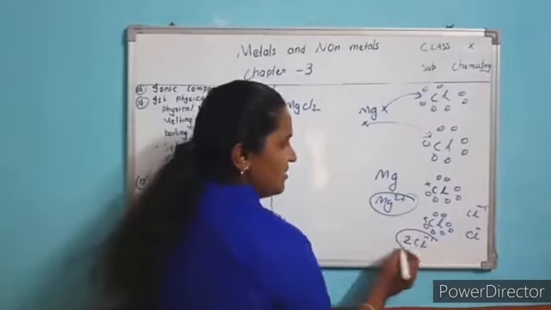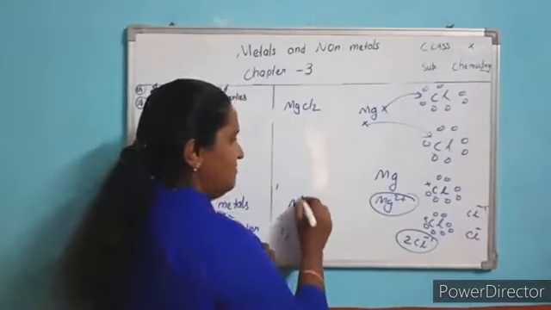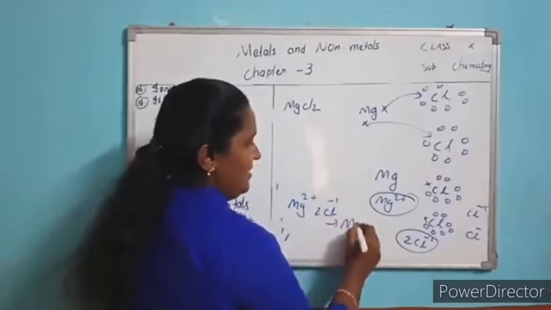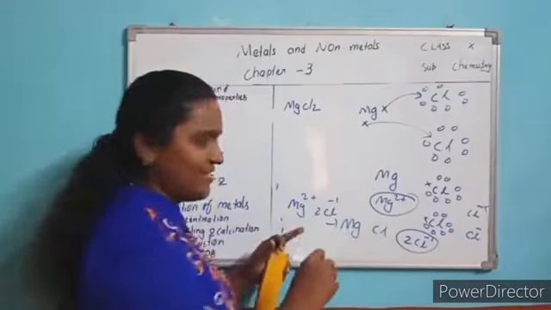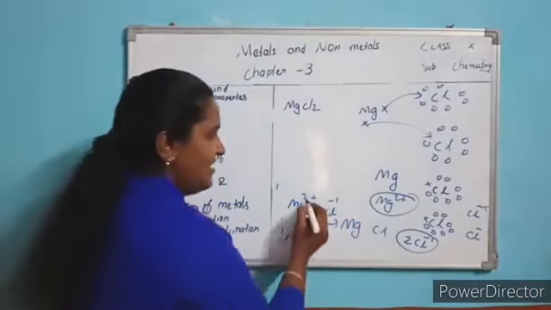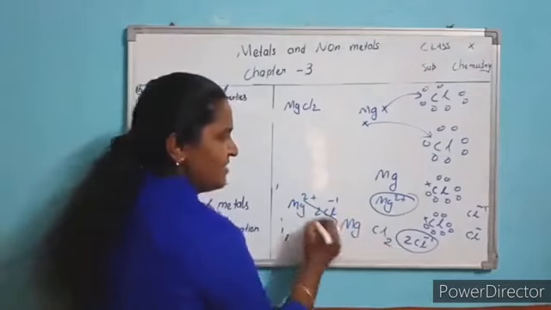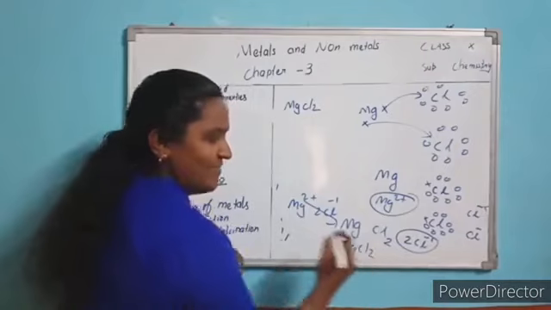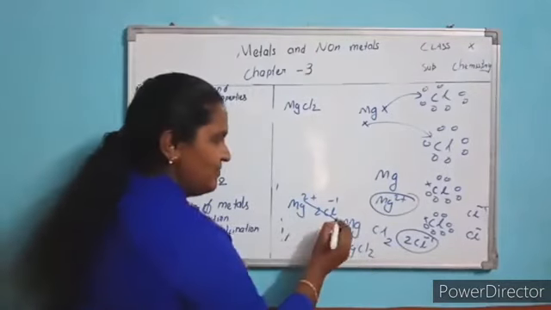They combine to form Mg, I told you crisscross. We studied it last year. This 2 you write here, this 1 you write here. So it forms MgCl2, getting by crisscross, you know.